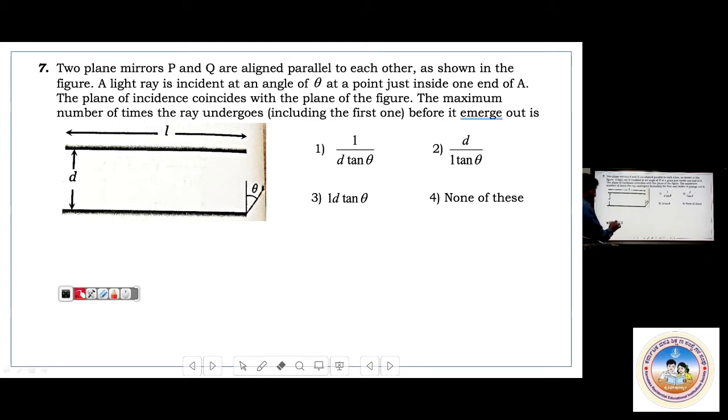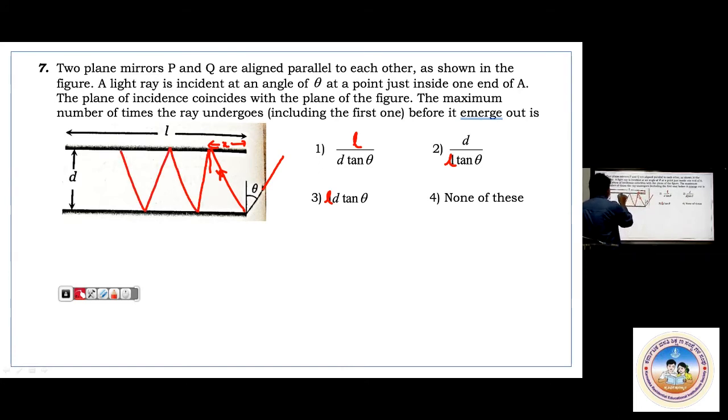Here actually, this is L by d sin theta. Observe the matter. See here, a ray of light is coming and striking this. Now with the same angle, it will be coming back. Same angle, it will be moving back. I take this distance as x now. And again, what will happen? Again here, there will be a reflection. And again, reflection. Again, reflection. Like this.